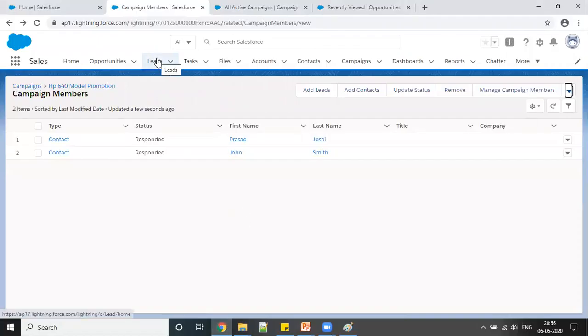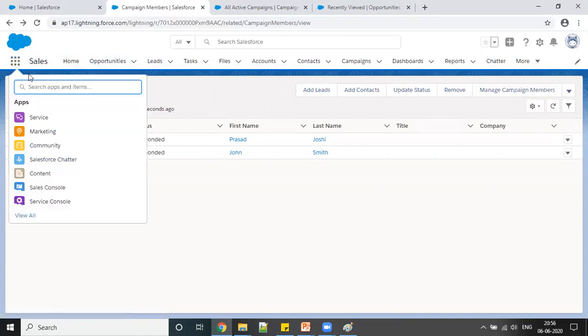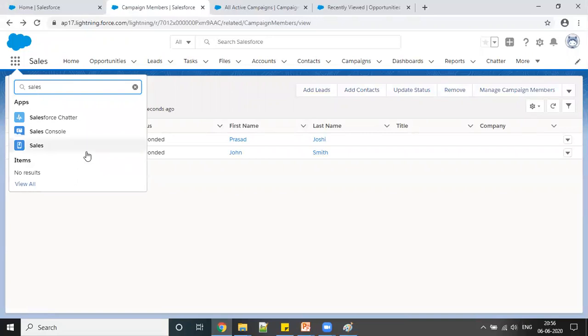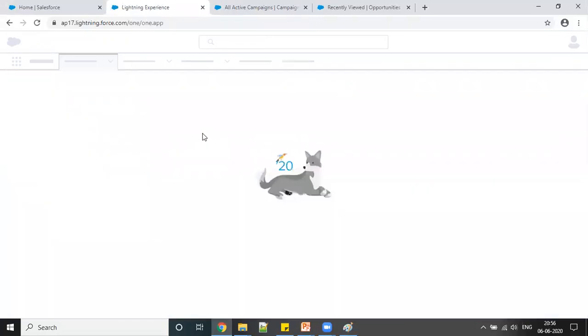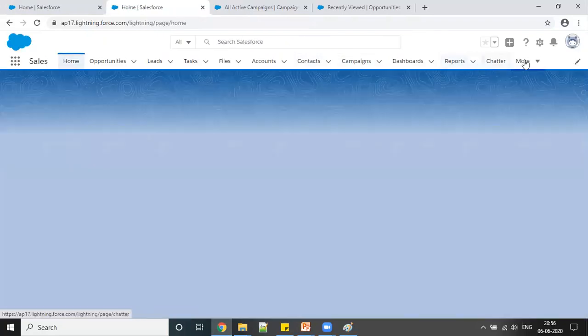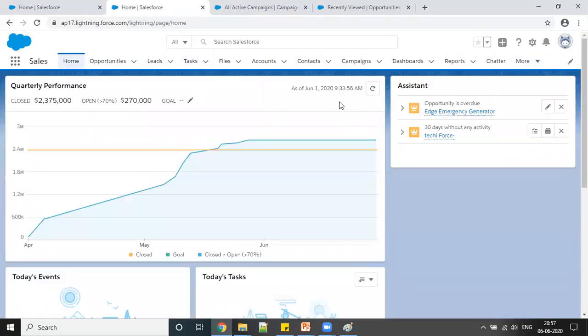So what is the lead? If you are in the Sales application, in case you don't see the Sales tabs, this is called the app launcher, this one, and you can simply click Sales, and you will get the Sales application. Click on that and you will see all these sales related tabs, and you will land on this home page.